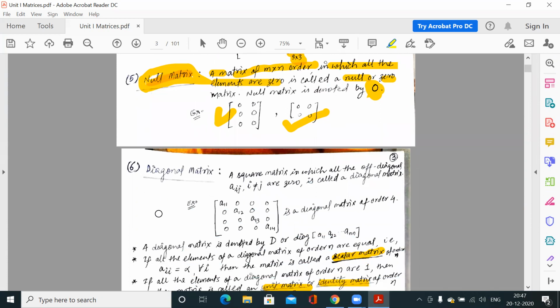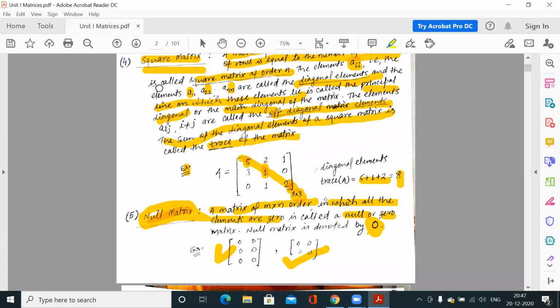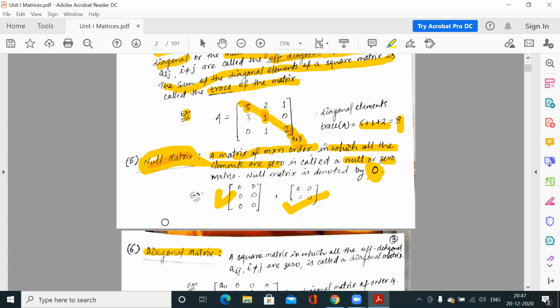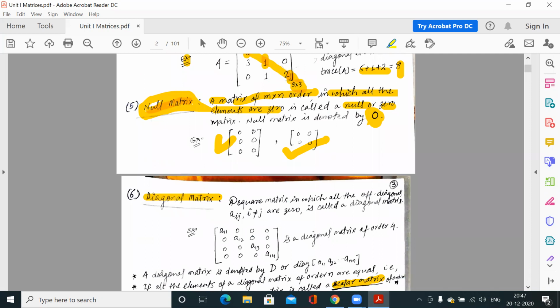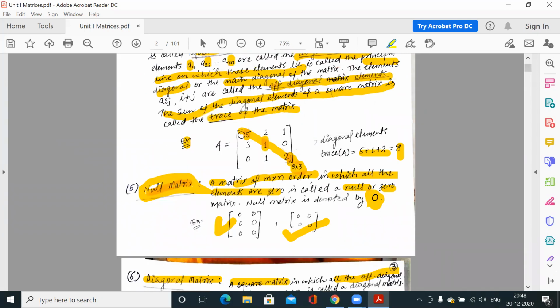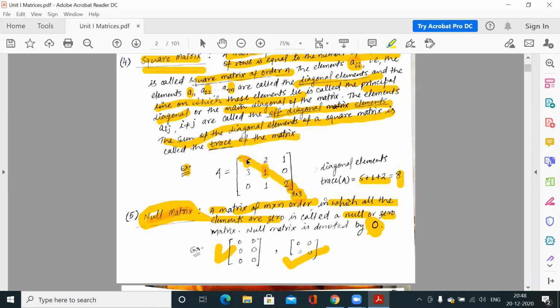So next, the diagonal matrix. We have studied the square matrix. Now the diagonal matrix: it must be a square matrix, meaning the number of rows is equal to the number of columns, in which all the off diagonal elements, that is a_ij where i is not equal to j, are zero. In a square matrix, the a_ii elements are diagonal elements because the indices i and j are equal.